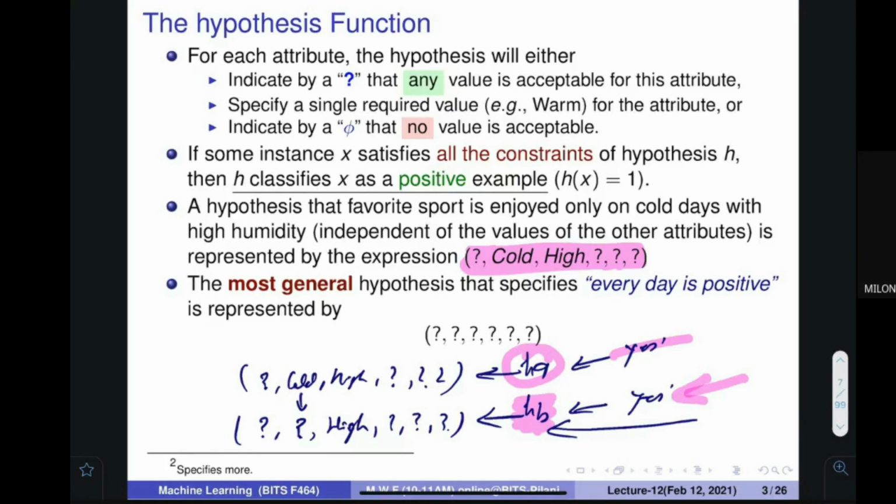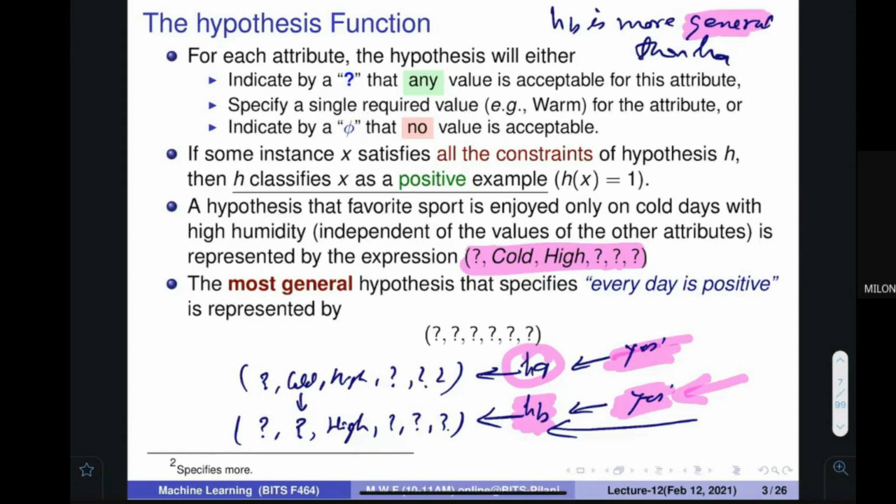So if this is the case, then we say that HB is more general than HA. Okay, HB is more general than HA. Is this part clear? Sanidhya, Goransh, do you understand what I mean by general? By general, we mean that the places where it was giving yes, here we get more places where it is going to give you yes. So this is more general.